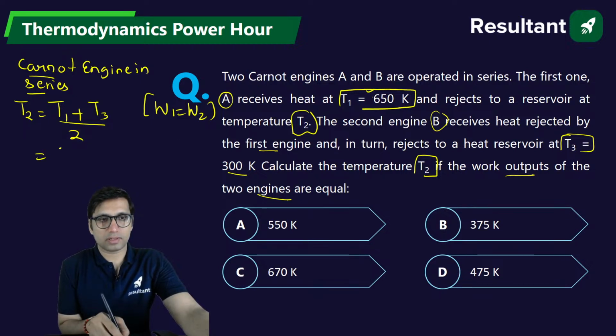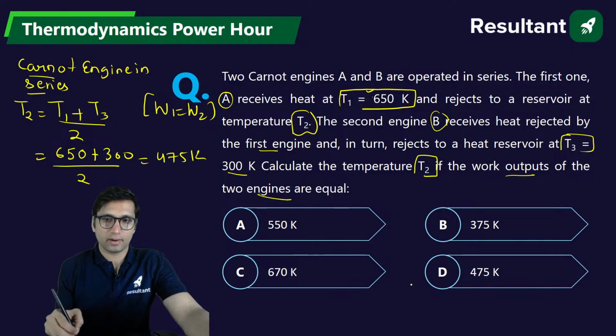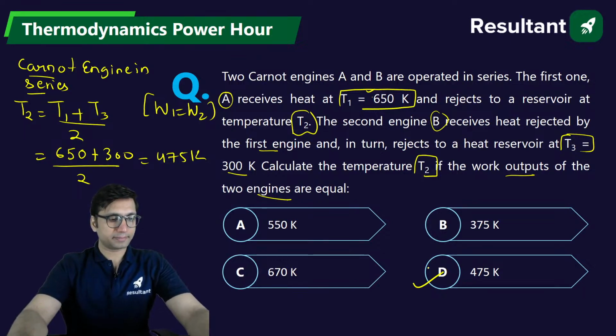So you have to just do an arithmetic mean, right? 650 plus 300 divided by 2. So you will get 475 Kelvin. Option D will be the right answer. Clear? Yes, good. Subhadeep, Ramjeevan, very good. The right answer is option D.